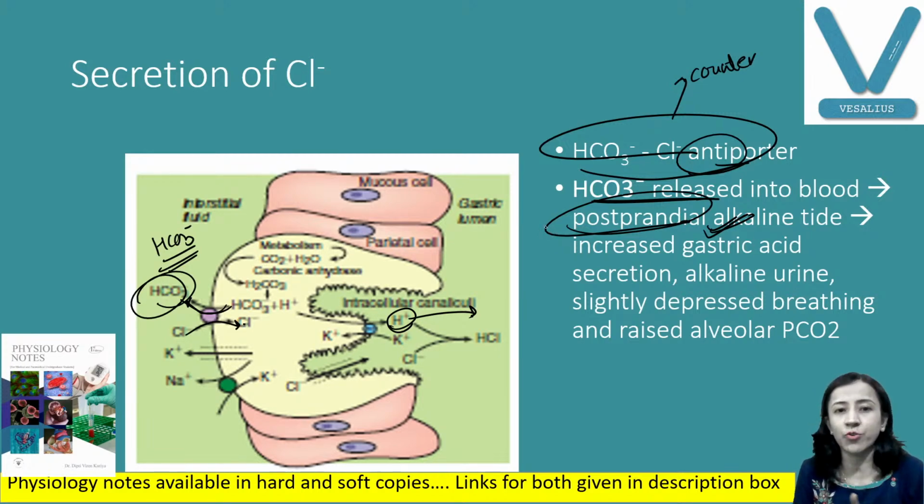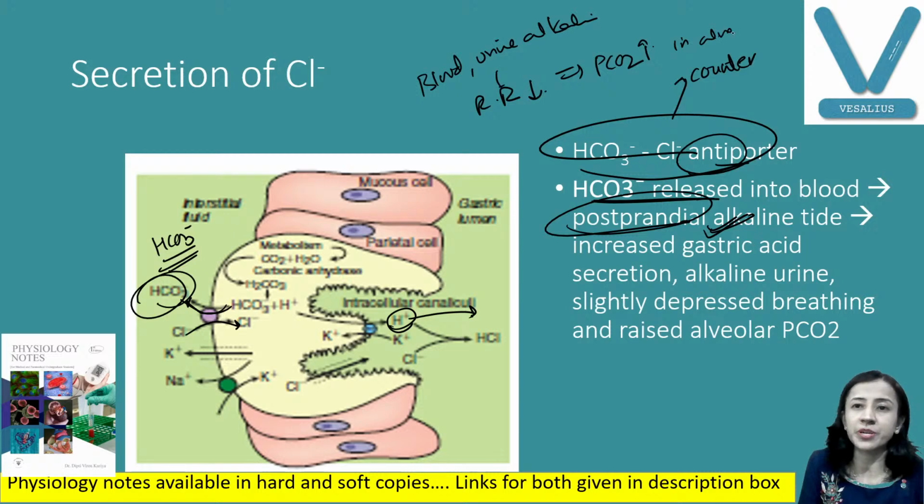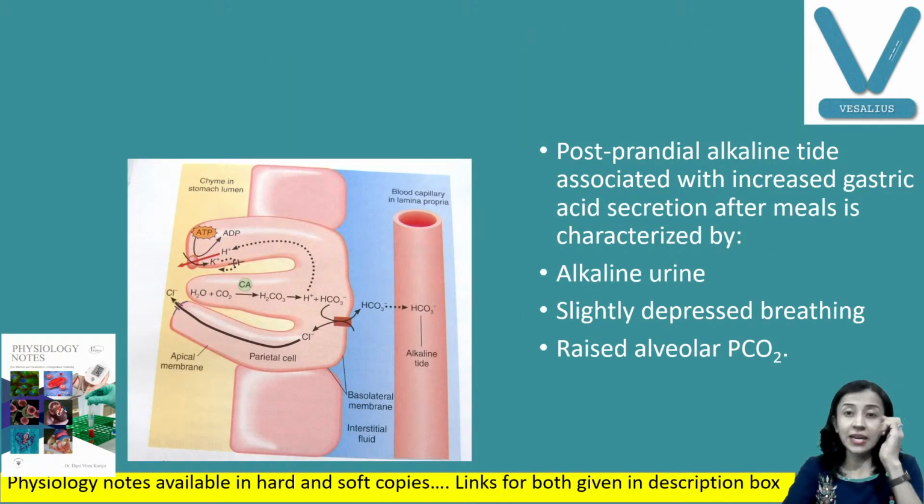So what happens here is, alkaline tide means blood and urine become alkaline, and because of the alkalinity, respiration is also depressed, and therefore PCO2 increases in the alveoli because of depression of respiration. So this is all about postprandial alkaline tide.